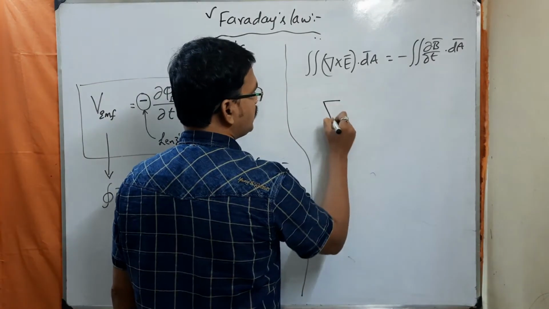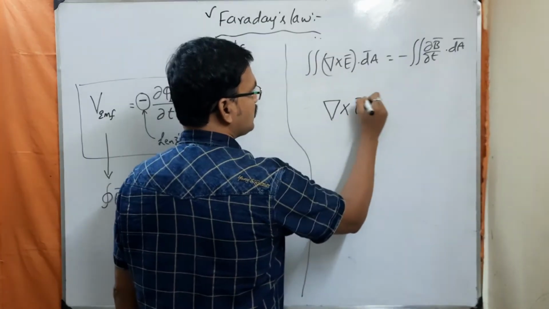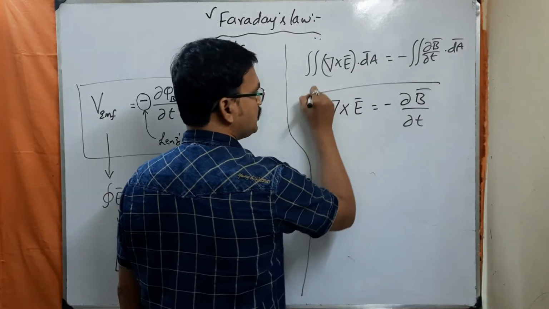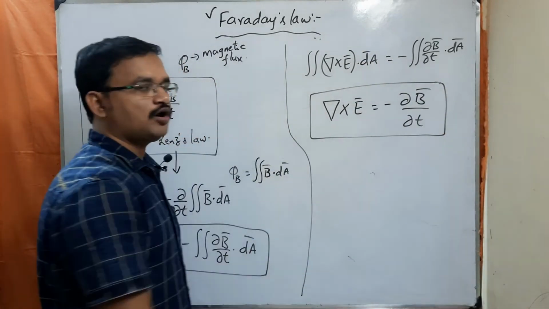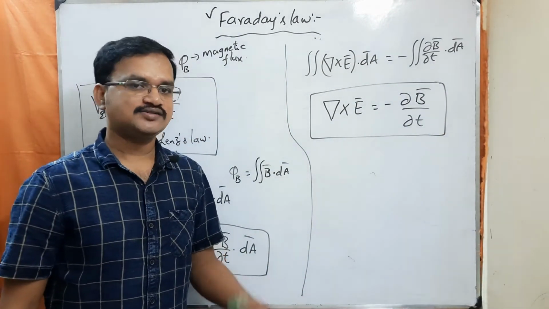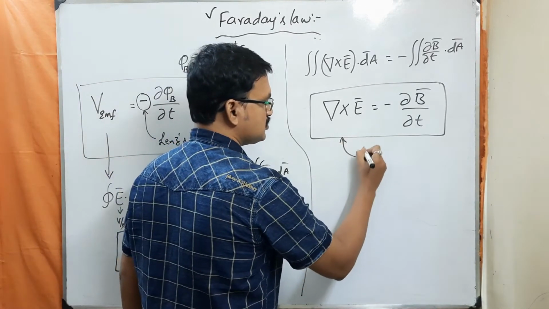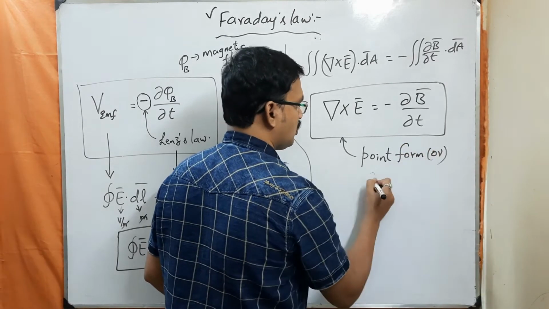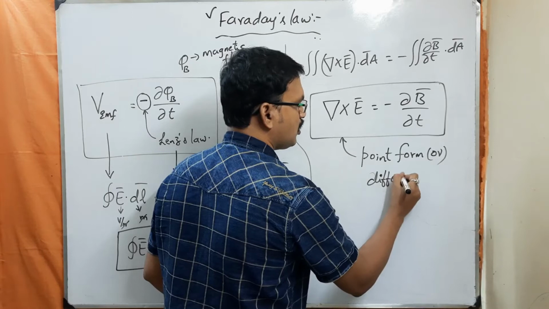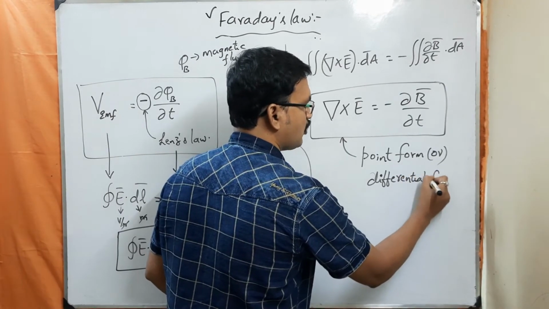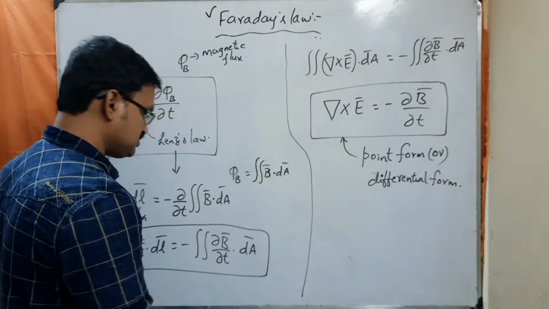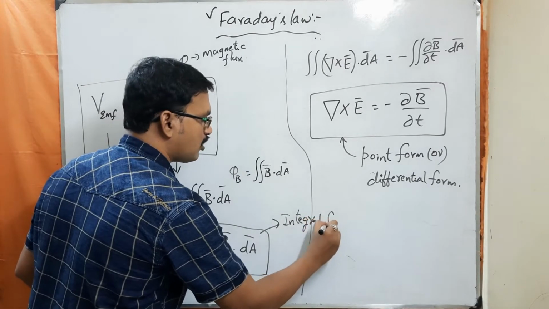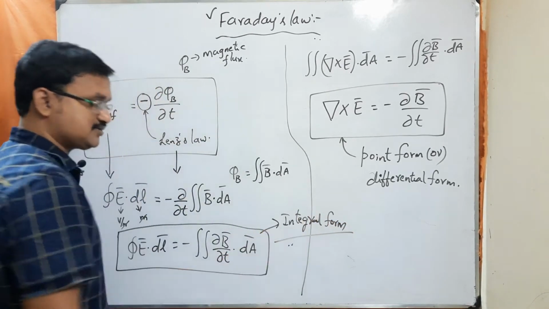Then you can write del cross E bar is equal to minus dou B bar by dou t. So this is the point form, or differential form, of Faraday's law. And this is called the integral form of Faraday's law.